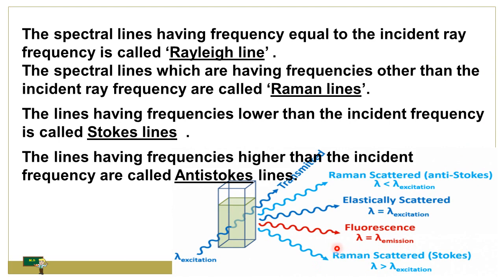Here also you can see the anti-Stokes lines. Okay, Raman scattered anti-Stokes lines and elastic scattering, where lambda is equal to lambda excitation. This lambda is very much less than excitation. Then fluorescence, lambda is equal to lambda emission, we get the fluorescence color. If lambda is greater than lambda excitation, then it is Stokes.